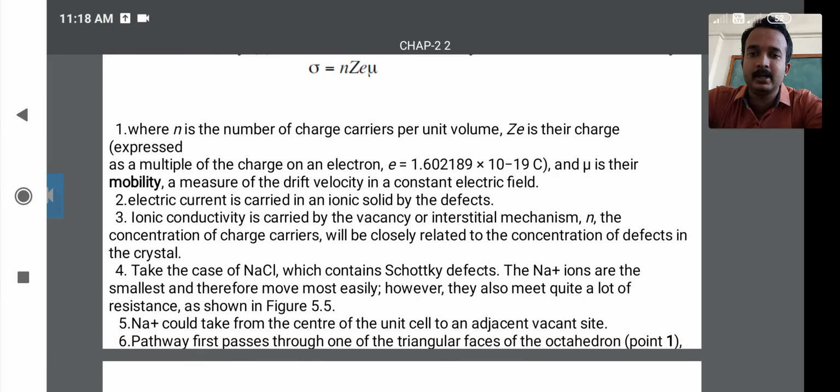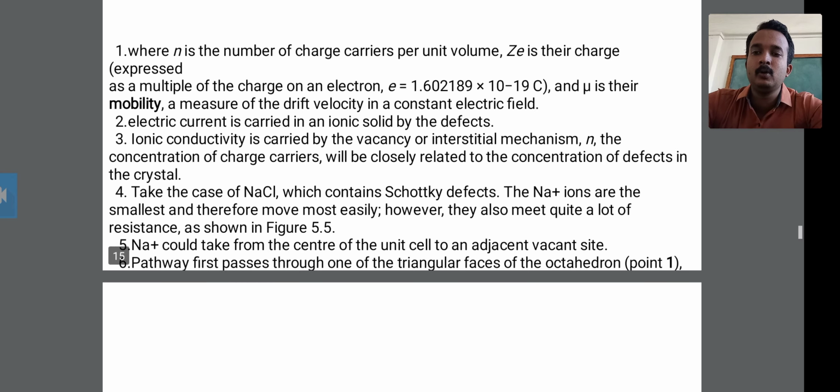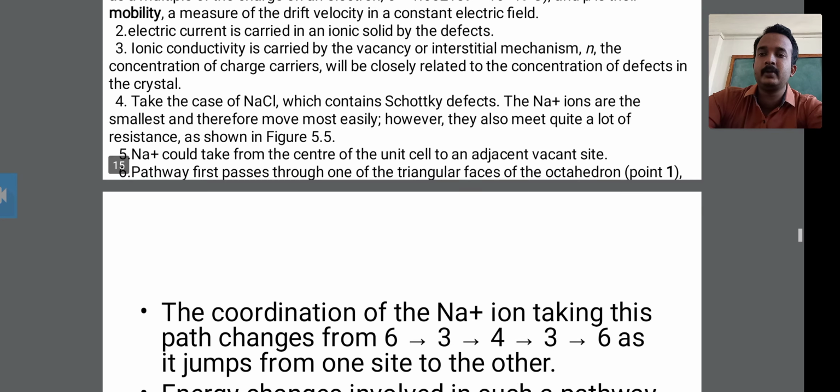In NaCl, the Na+ ion could move from the center of the unit cell to an adjacent vacant site. Then the pathway first passes through one of the triangular faces of the octahedron. Point 1: the pathway of ionic conductivity in solids passes through one triangular face of the octahedron. This is all about the introduction to ionic conductivity in solids.